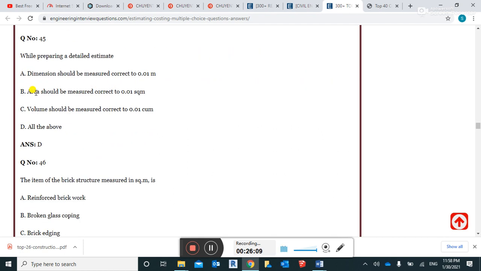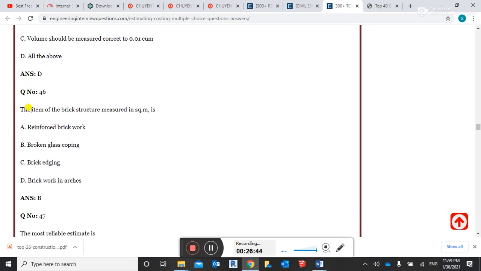Question number 45. While preparing the detailed estimation, dimension should be measured correct to 0.01 meter. This is the right answer. Area should be measured correct to 0.01 square meter. This is the least count. We should very precisely consider all the parameters. Volume should be measured correct to 0.01 cubic meter. All of the above factors should be considered in detailed estimation. Right answer is all of the above, guys.